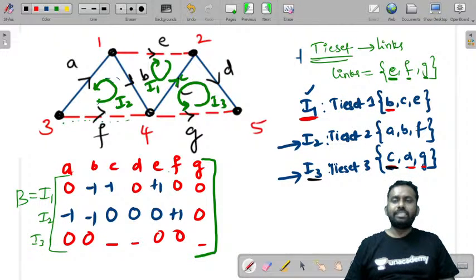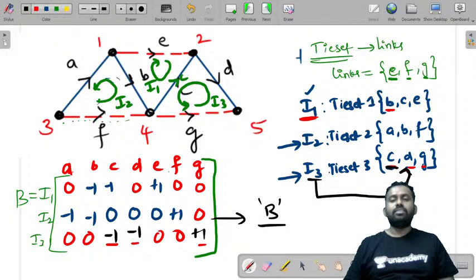Is I3 and C in the same direction? I3 and C are in the opposite direction, minus 1. Is I3 and D in the same direction? I3 and D are also in the opposite direction. Is I3 and G in the same direction? Yes. So this is how you will find the Cutset matrix.